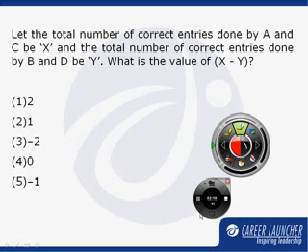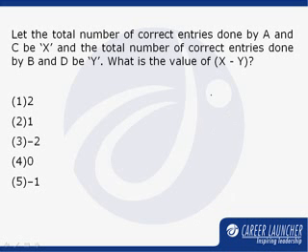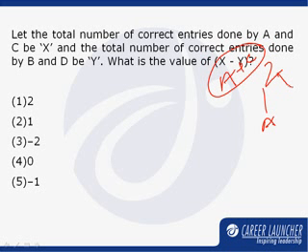Similarly, we can find out how many entries are correct if we take the case of B and D. So, if we sum up the number of correct entries for A and C, we find that there are only 2 correct entries, one for A and one for C. For A it was R1 C1 and for C it was R3 C1. So X is nothing but 2.